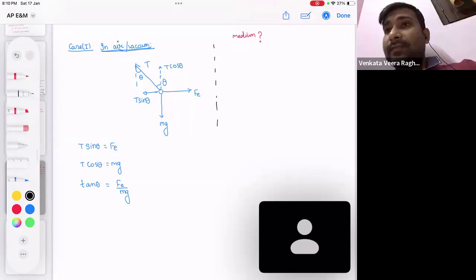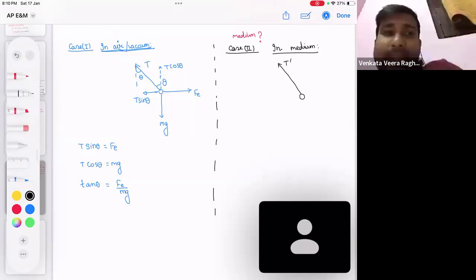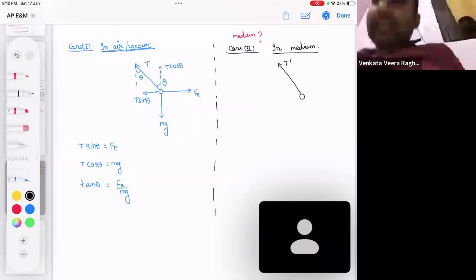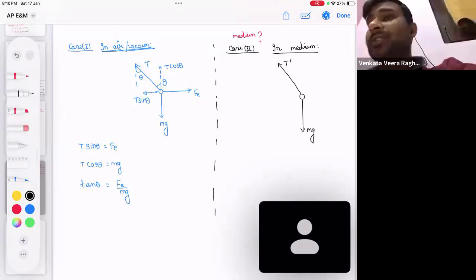Now we are going to see what will change if this goes in the medium. In this medium, if I draw the free body diagram of the same particle, can I say the tension magnitude will change? Earlier the tension in the string was T. Now let's say the tension is T dash. Next, mg will not change, isn't it?